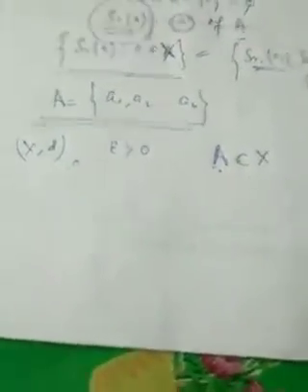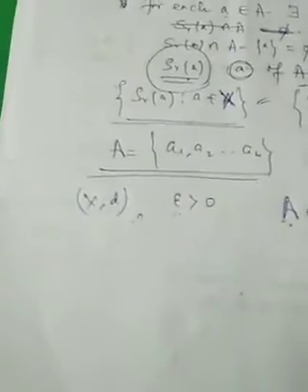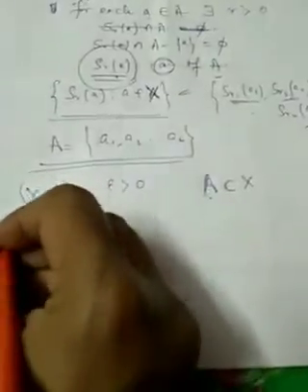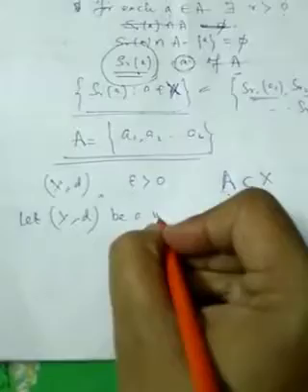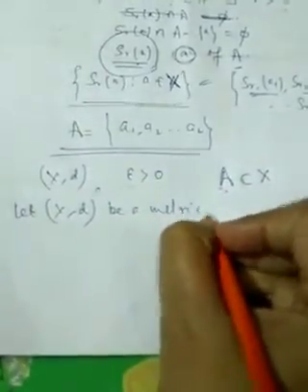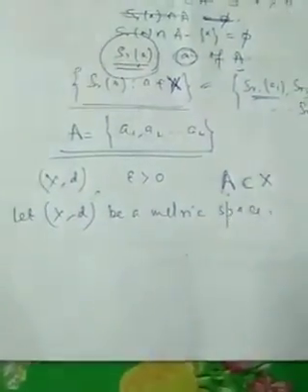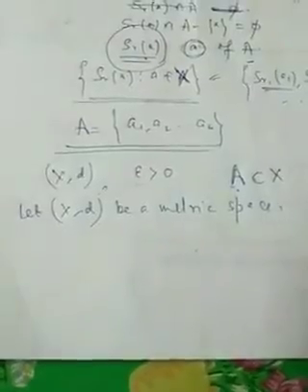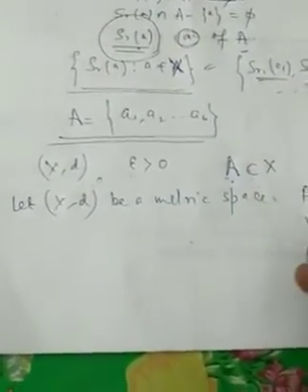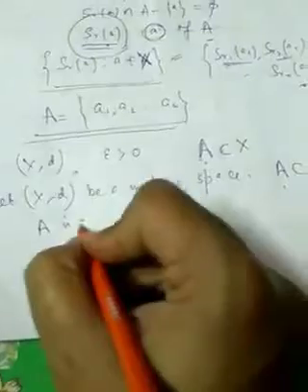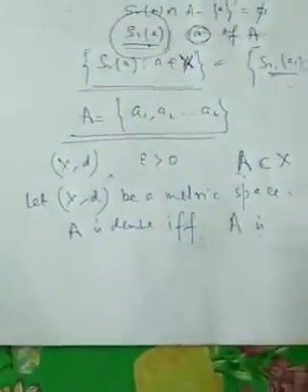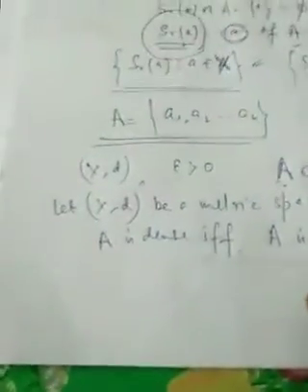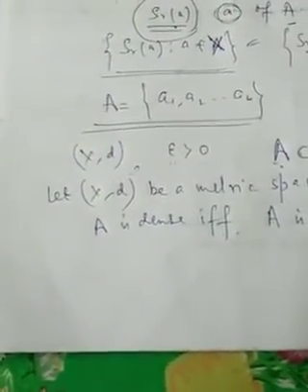Now the next theorem. Let (X, d) be a metric space and A be any subset of X. Then A is dense if and only if A is an epsilon net.